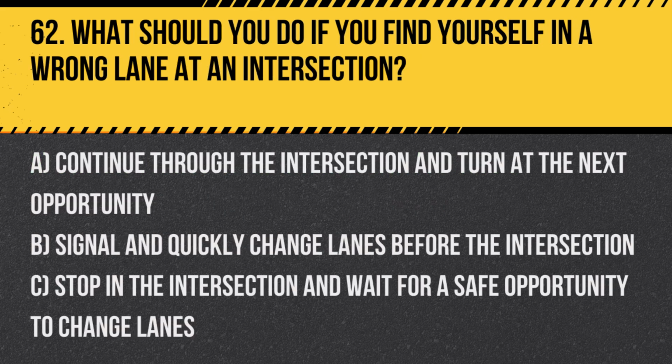Question 62. What should you do if you find yourself in a wrong lane at an intersection? A. Continue through the intersection and turn at the next opportunity. B. Signal and quickly change lanes before the intersection. C. Stop in the intersection and wait for a safe opportunity to change lanes.